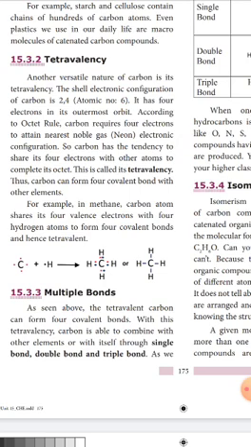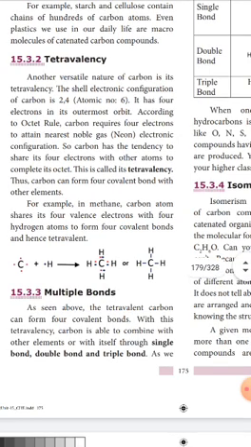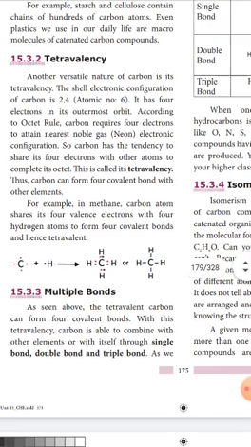Because of this property, carbon is able to form 4 covalent bonds with other carbon atoms or any other atoms. Because of this nature, carbon can combine with more atoms, and it can form more carbon compounds. This is the next special feature of carbon atom.